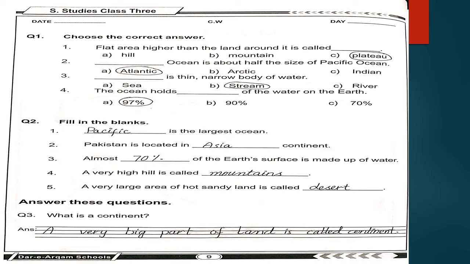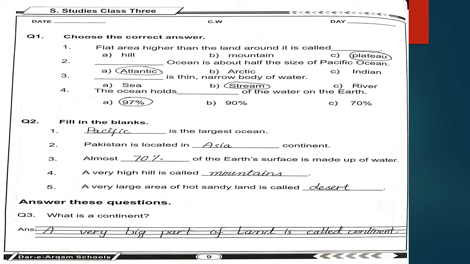Okay students, open your page number 9 and there is first question about choose the correct answers. The first one is flat area higher than the land around it is called hill, mountain or plateau. So your right answer is option C, plateau. The next one is dash ocean is about half the size of Pacific Ocean, Atlantic, Arctic or Indian. So right option is Atlantic, option A.